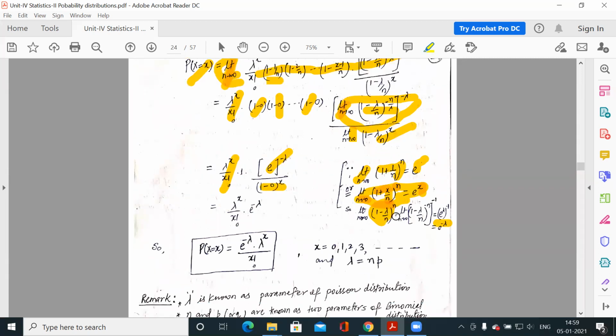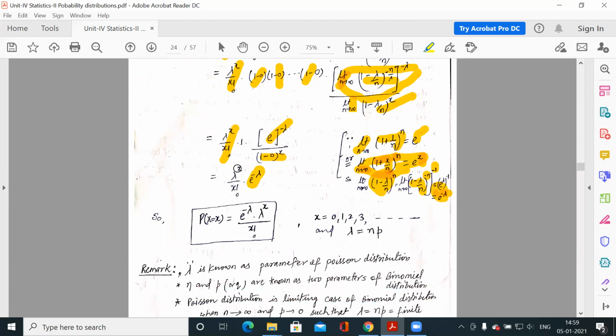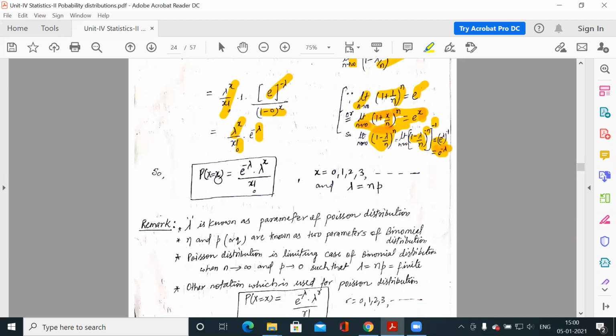The same thing is written here, that from here it is 1 minus lambda by N to the power minus N minus 1, and if you compare this, it is minus N into minus lambda. So this lambda would be cancelled out with this lambda, so this will remain minus 1. So in this way we can get e to the power minus lambda. So it is e to the power minus lambda, lambda to the power x, by factorial x. This is the formula derived from binomial distribution, which is now the probability function for Poisson distribution.